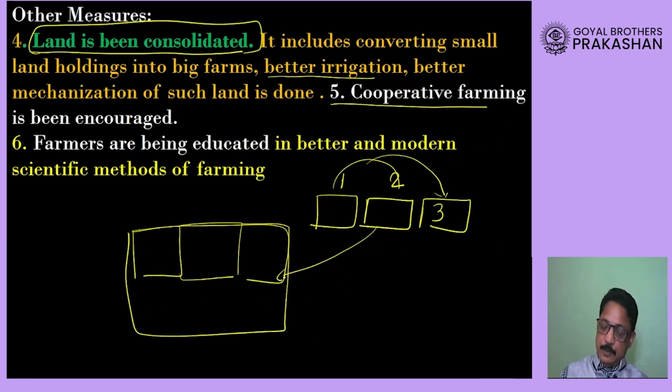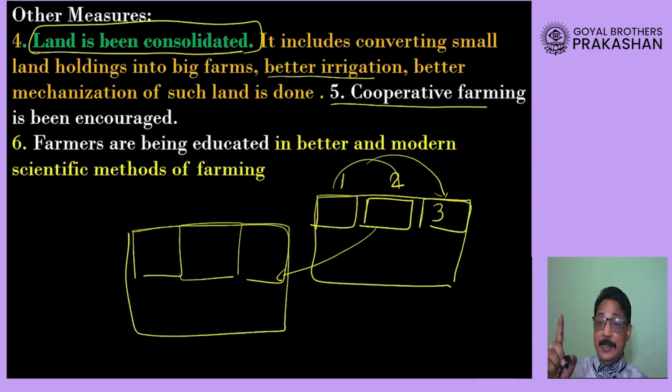So then government says, instead of doing that, you can carry out cooperative farming, meaning all these farmers together look at the land as a single land and grow the crop over there and divide the profit that they are going to earn from this. This is called cooperative farming.